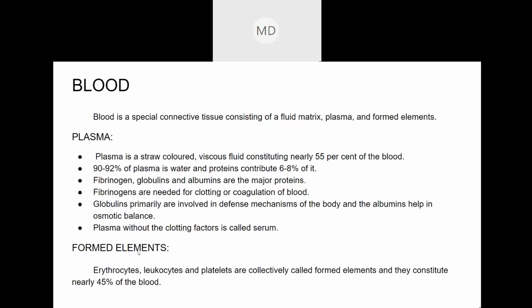Anyways, this is not included in this chapter. Hypertrophy is not required, but hypertrophy generally means the cells or tissues enlarge. Have you learned about the levels of organization? The cells form tissues, tissues form organs, right?